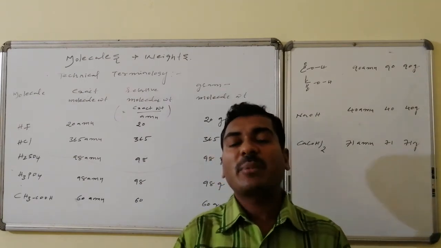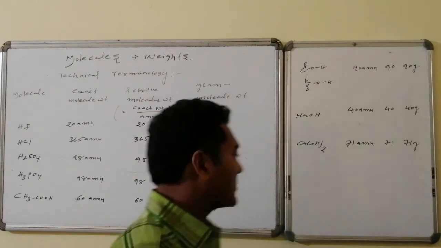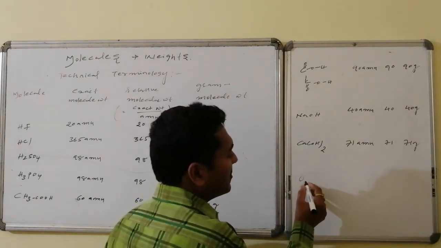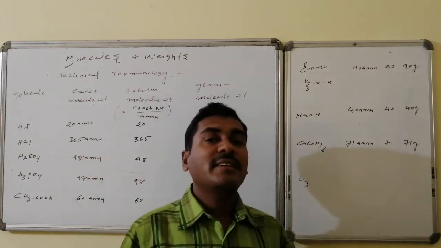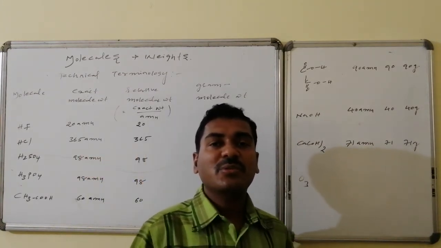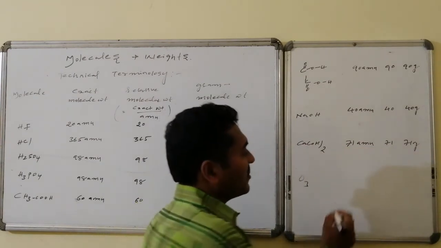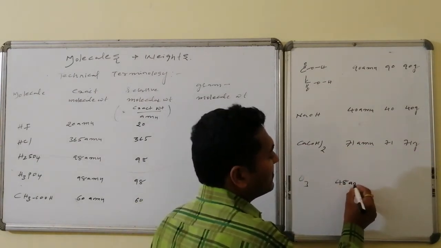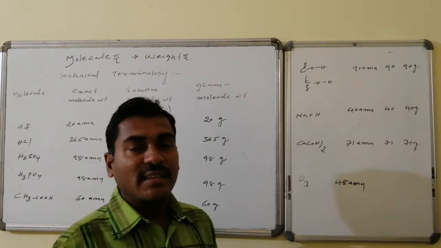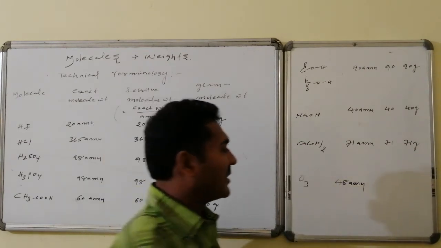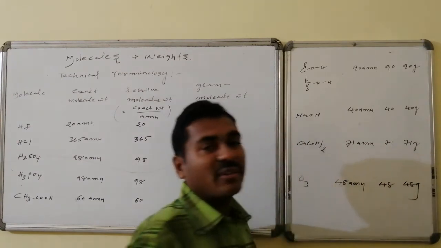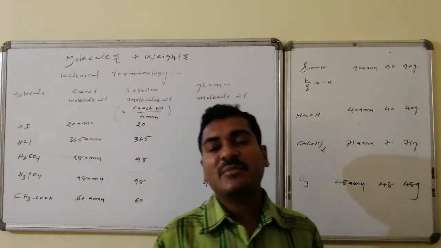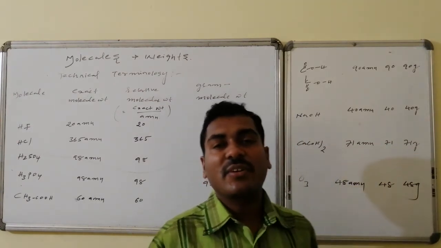Suppose a triatomic molecule like ozone is there. Let us have a calculation. Ozone consists of 3 oxygen atoms. Each oxygen atom is 16 AMU. So 16 into 3, total weight is 48 AMUs. Its corresponding relative molecular weight is 48 and its corresponding gram molecular weight, because it is a molecule, is 48 grams.